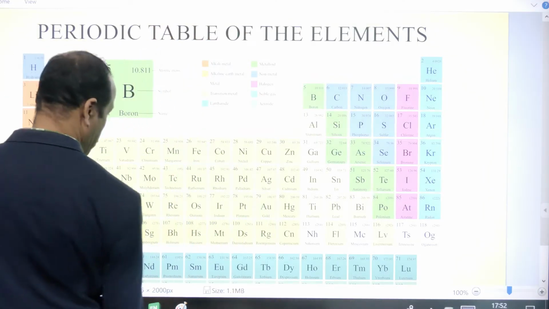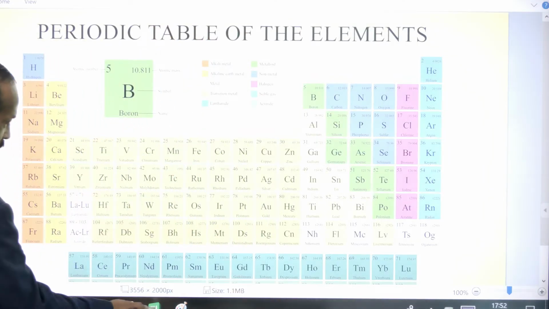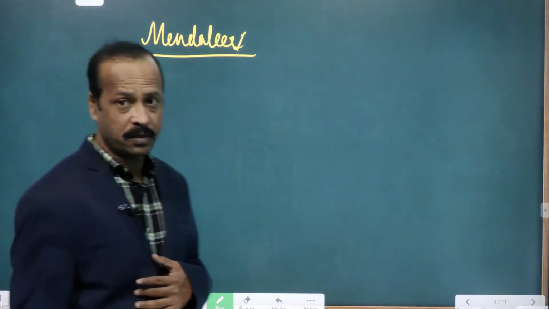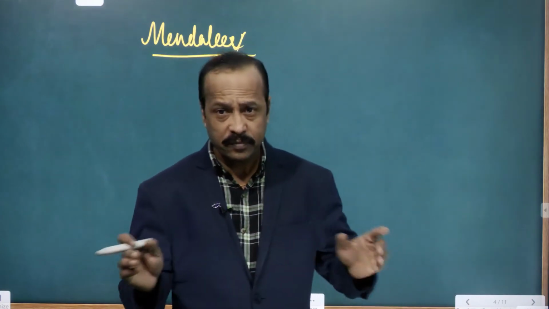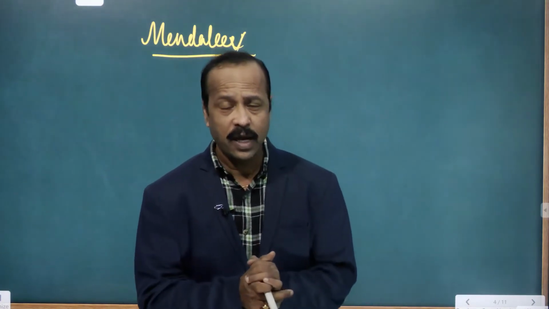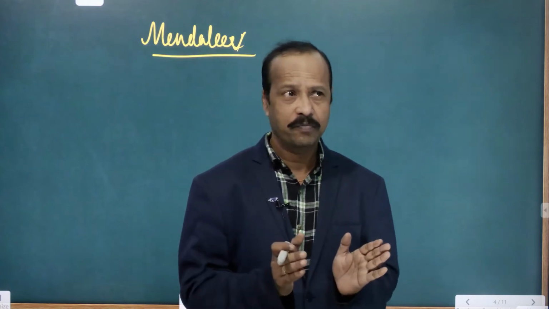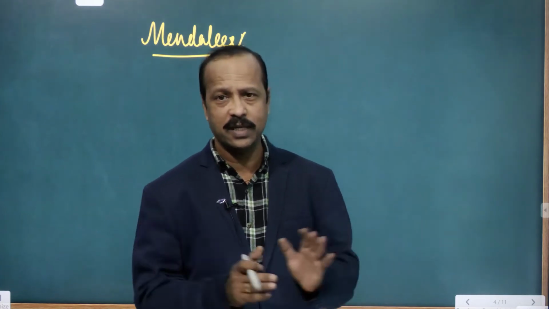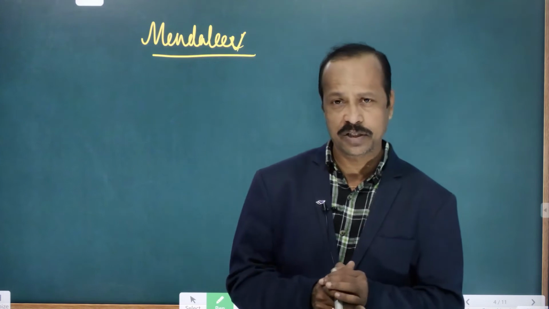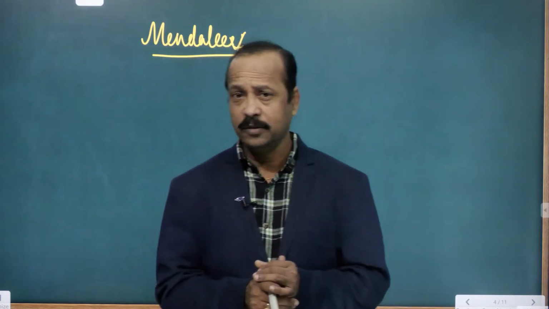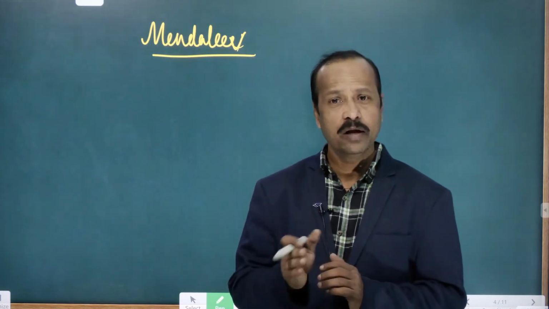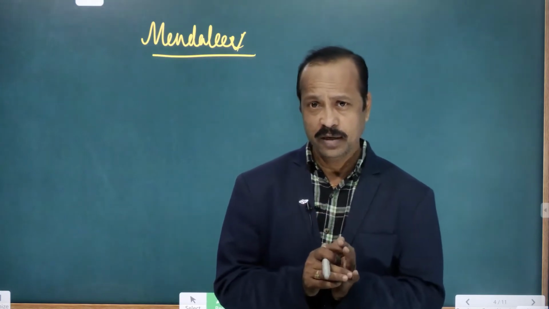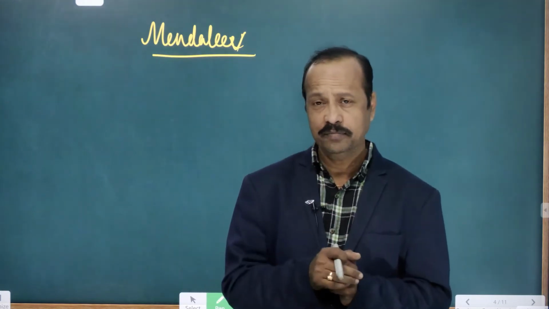It is not that periodic table, just similar to this one. Similar to this one, he tried to classify the elements by constructing one periodic table. This periodic table was short, but of course he arranged almost more elements in this periodic table. But here also there were some drawbacks. We are not going to discuss the drawbacks.